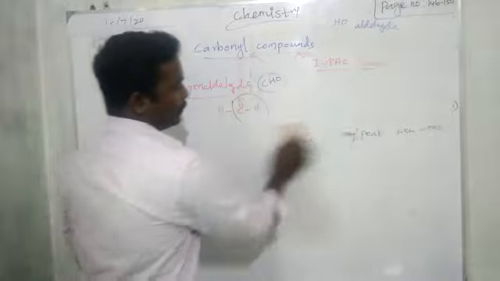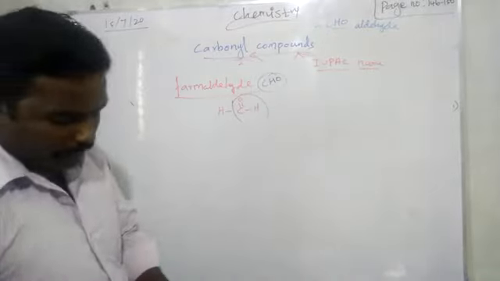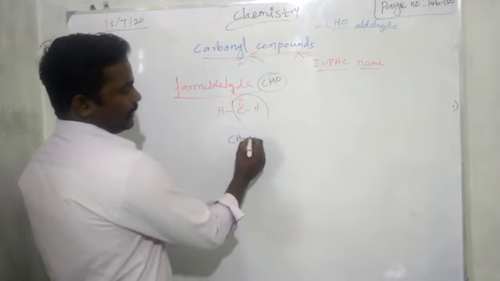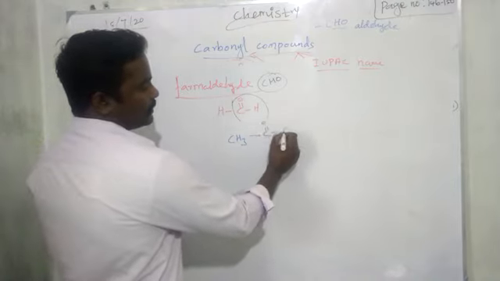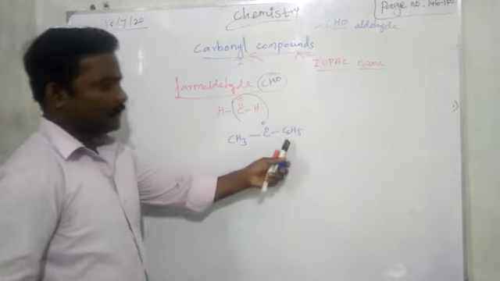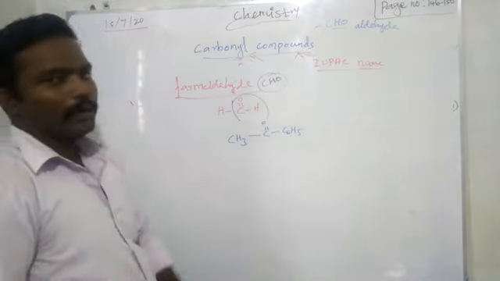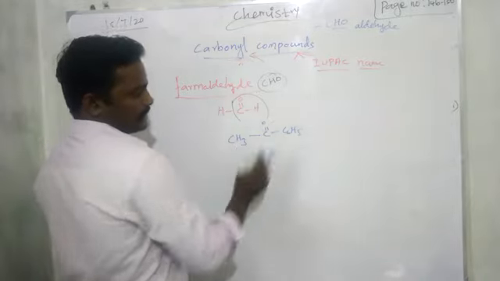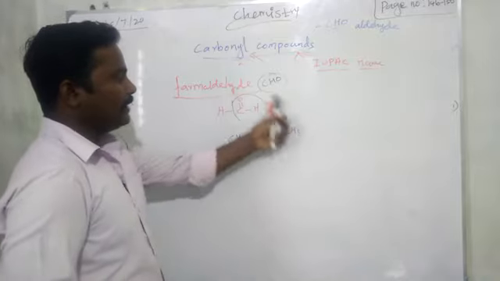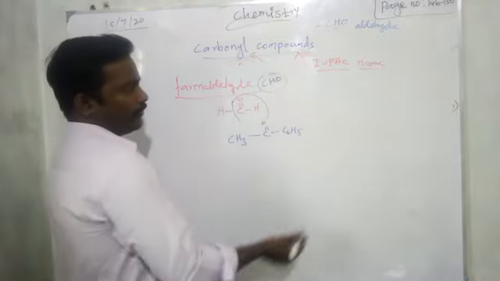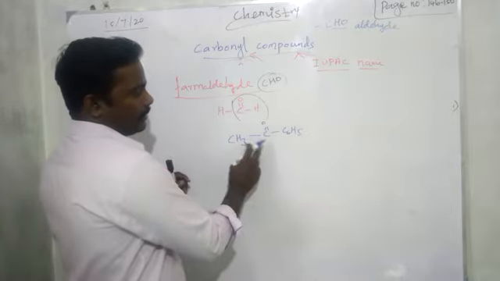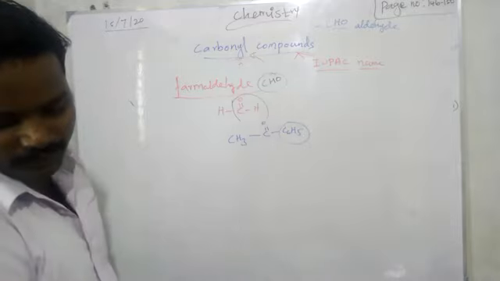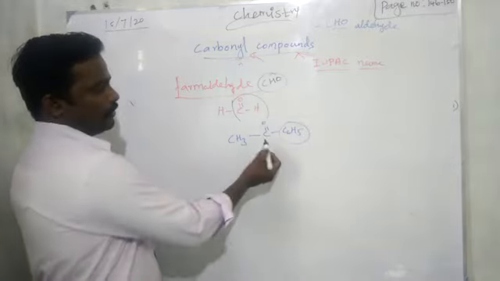Next, methyl phenyl ketone. Methyl phenyl ketone means what? CH3, C double bond O, C6H5. Last we have CH3 and the phenyl group. Okay, right. So CH3, CO, C6H5, methyl phenyl ketone. For this, how do you find the IUPAC name? Here, this together is one branch, the phenyl group. So how will you write the name?